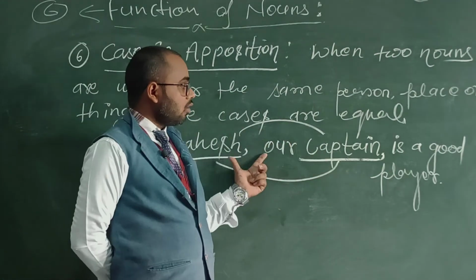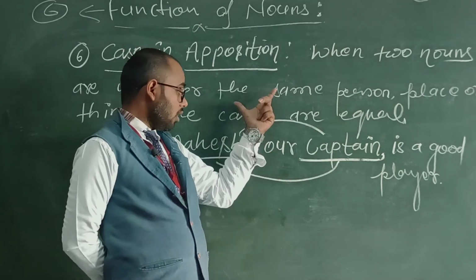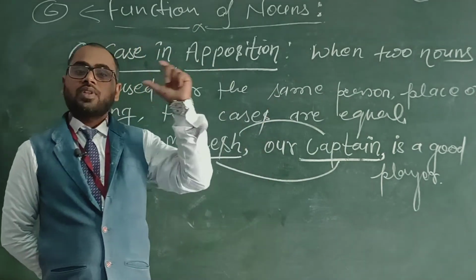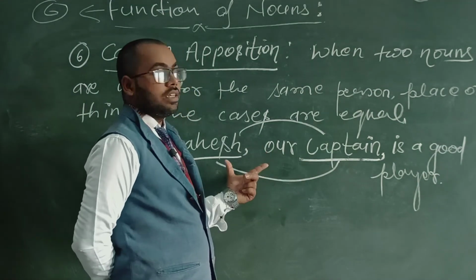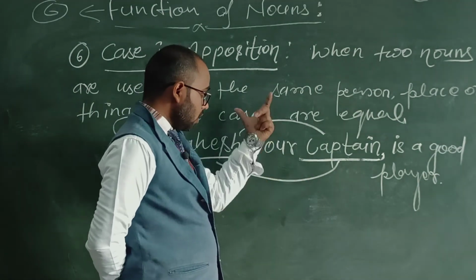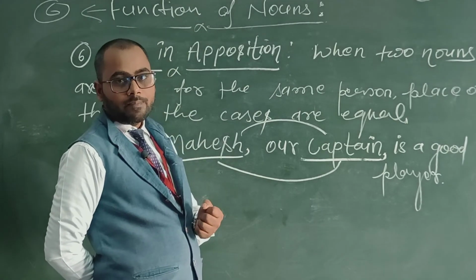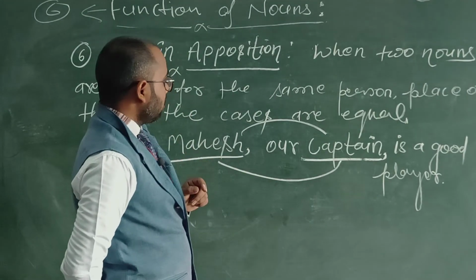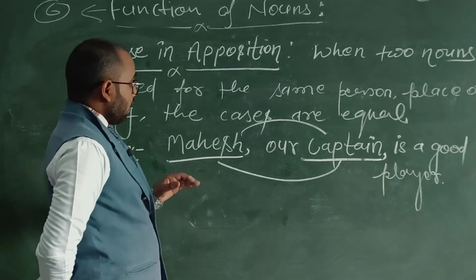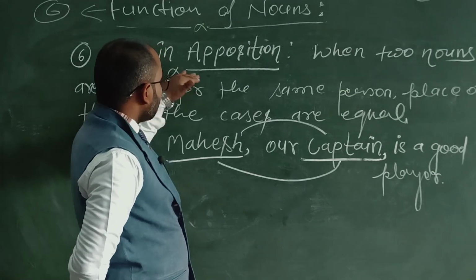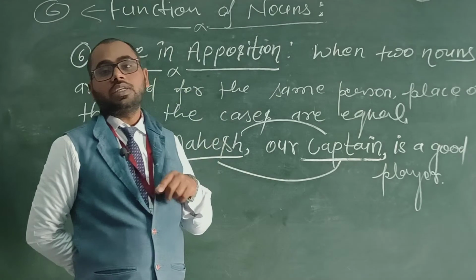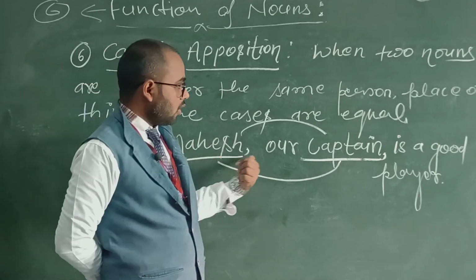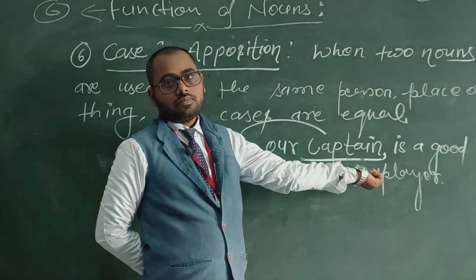So both of the nouns have been used here for the same person. In that case, you can see the cases are equal. Both of the nouns have been used in the nominative case. And the second thing, in this situation, when the nouns are in apposition, one noun will always be a proper noun and the second noun will be a common noun.